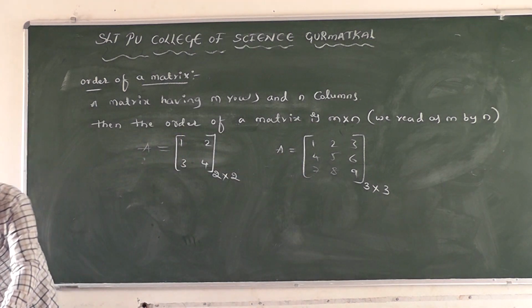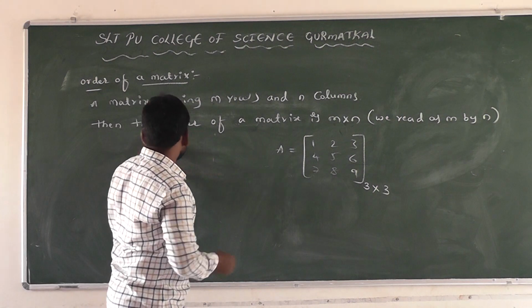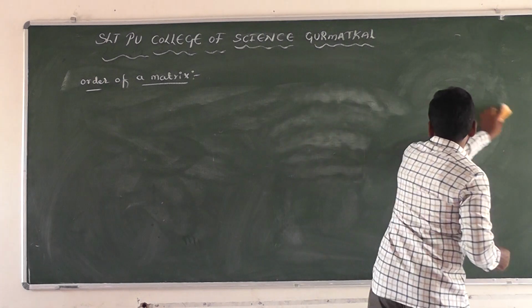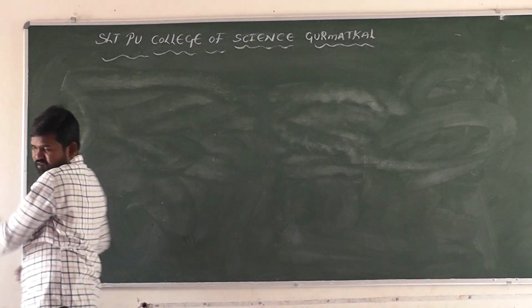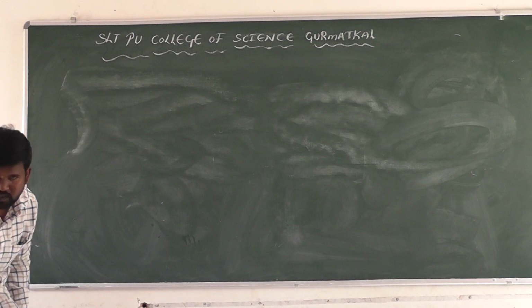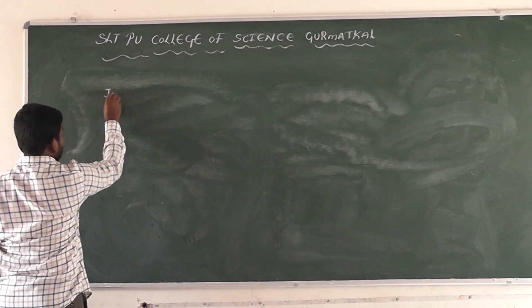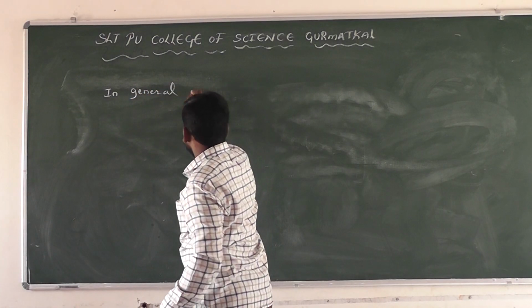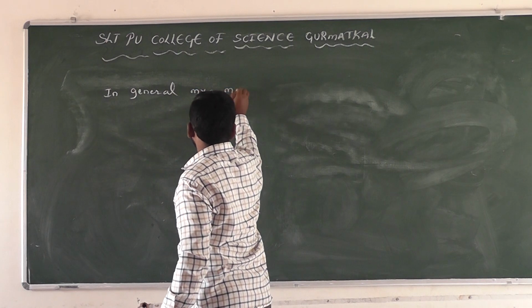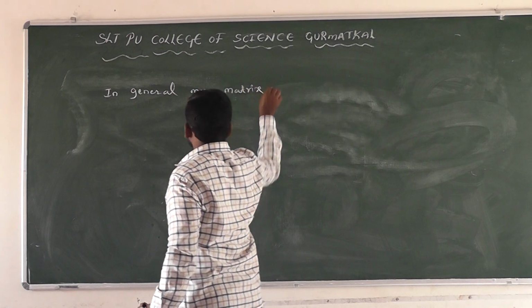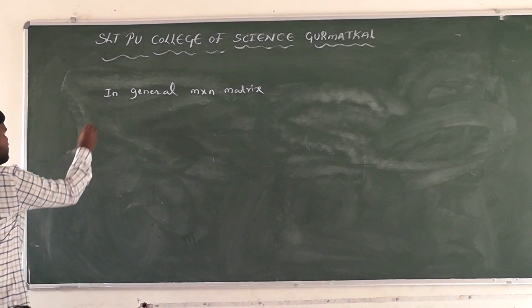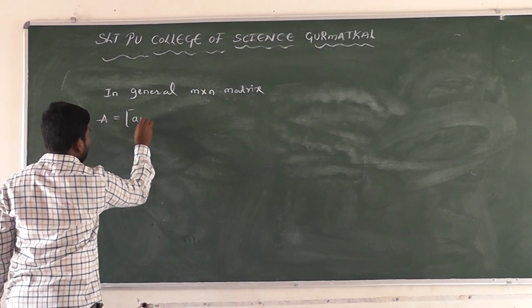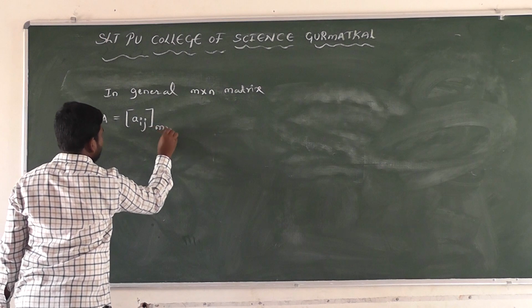And next, in general, an m cross n matrix is A equal to a_ij of order m cross n.